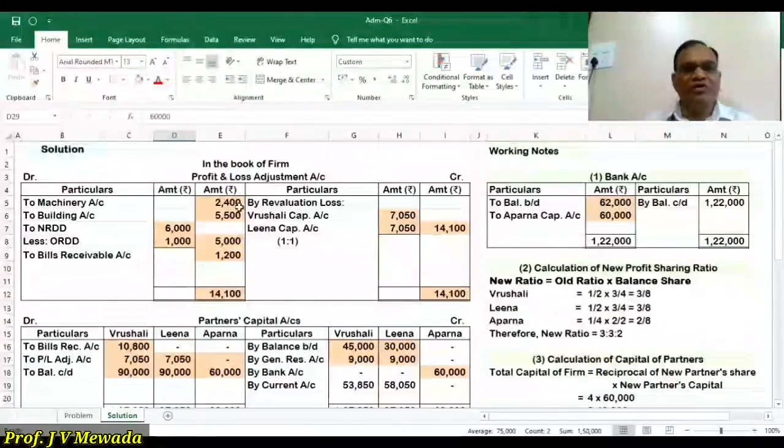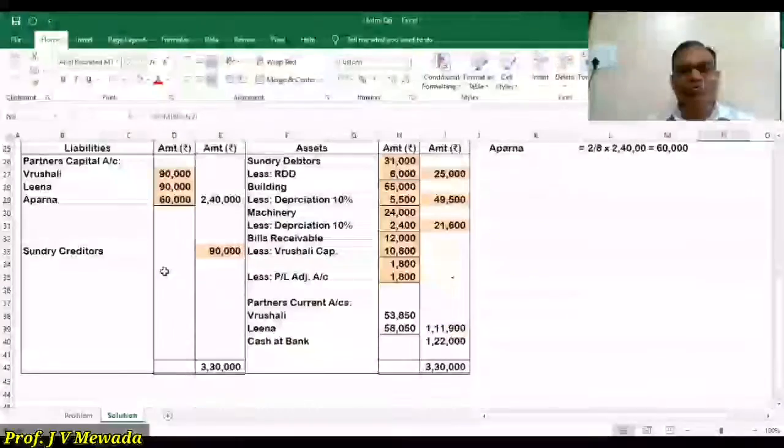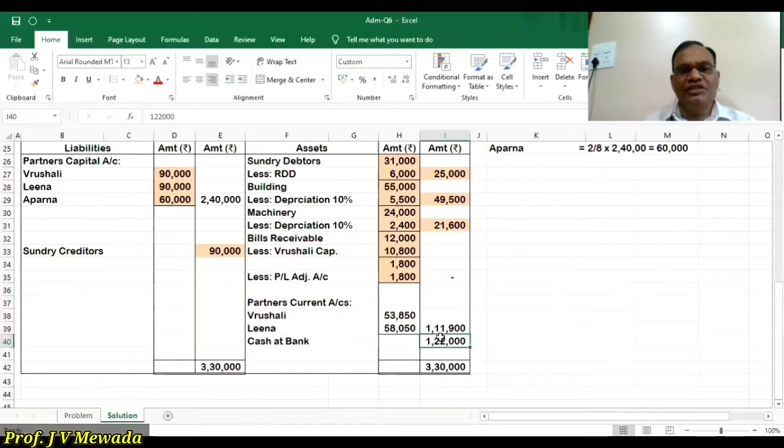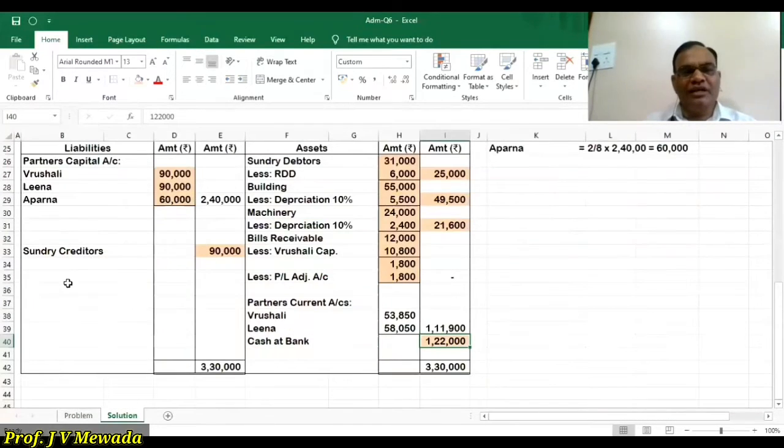Okay, so our profit and loss adjustment account is over. Now the bank account, our balance is 1,22,000. The total of the bank is 1,22,000 and we are going to write 1,22,000 in the balance sheet. And in our problem, we are told that the capital of the partners will be adjusted through the current account. So let us complete the capital account.